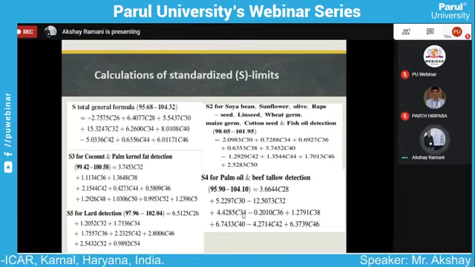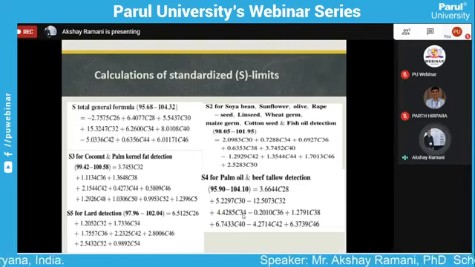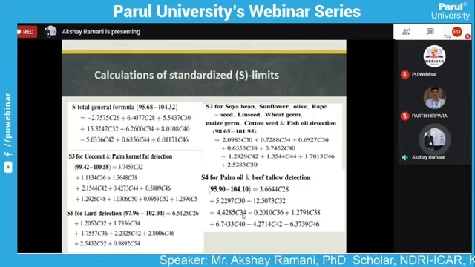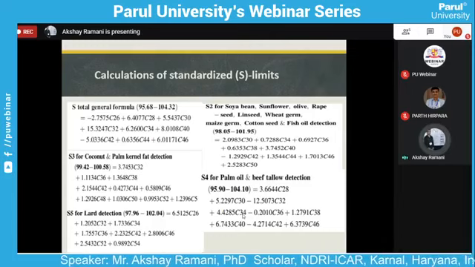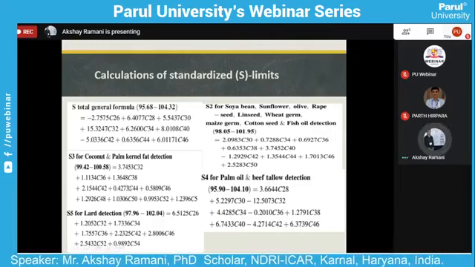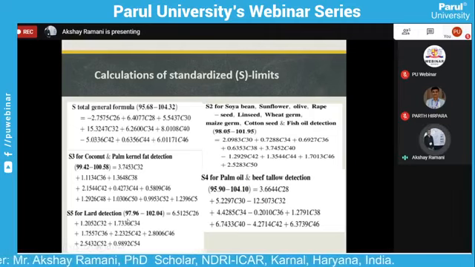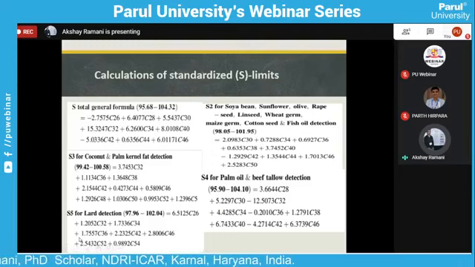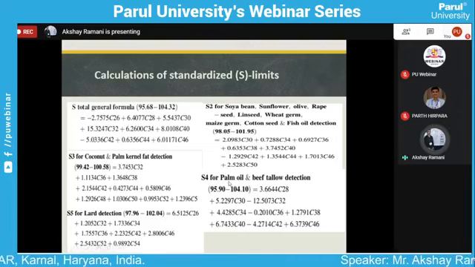And here what is the range of the calculated data? We see 97.96 to 102.04. If your result is in between, your sample has passed the adulteration test, and whenever your sample is higher or lower than this value, your sample has failed for the detection of adulteration. Now all these are the equations S2, S3, S4, and S5 for the specific oils.